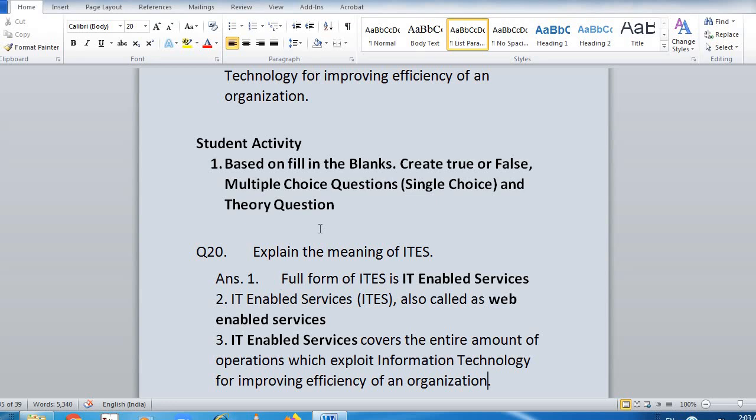Now the other question is, discuss various career opportunities in IT. As a student, we need to understand what career opportunities are available in information technology. A web designer can develop interactive websites using knowledge of HTML, PHP and various other programming languages. So you can become a web designer by getting the knowledge of HTML, PHP and various other programming languages. It is possible to have a career as a software developer with scripting languages.